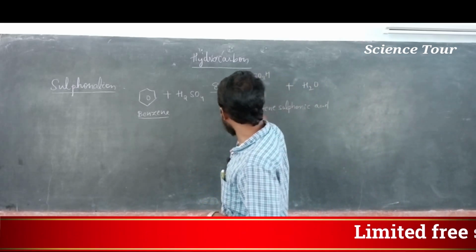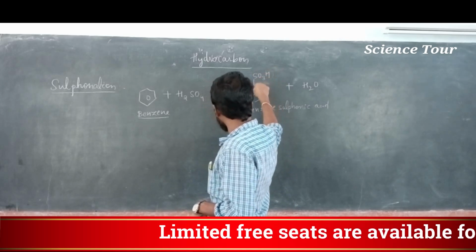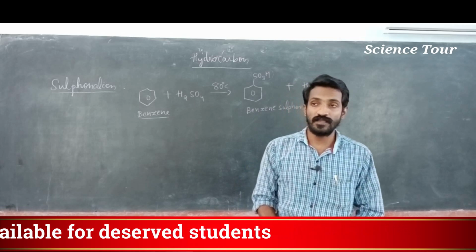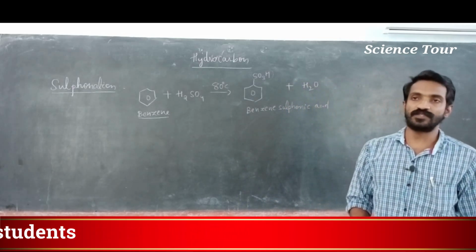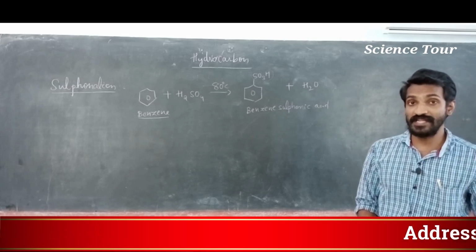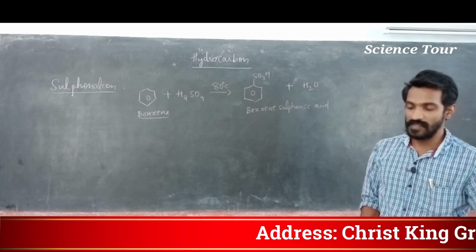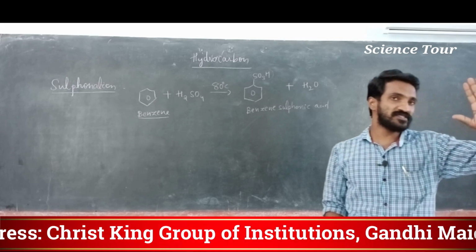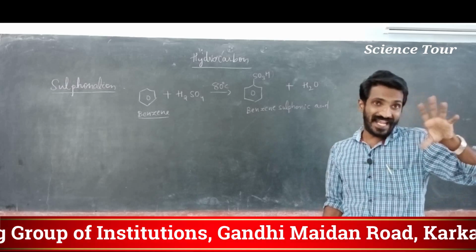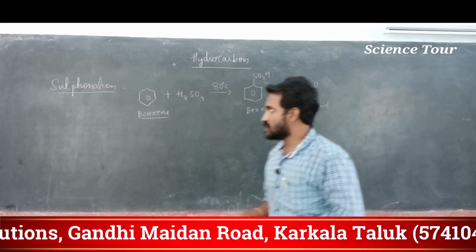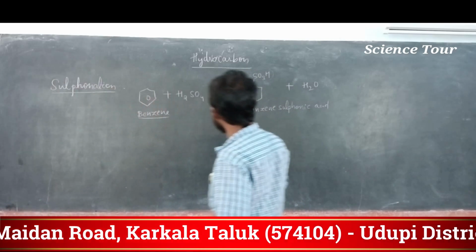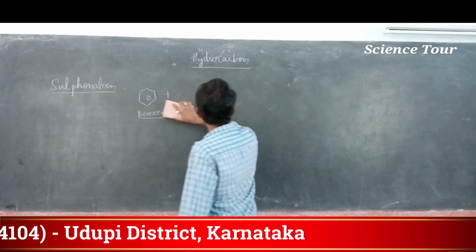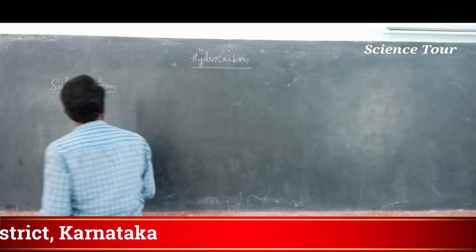What we did, we added a sulfonic group to this particular benzene. It's called sulfonation. Now we are going to study the mechanism of this, my dear students. Mechanism is very important. First thing is the same step we studied in chlorination: generation of electrophile. Step 1.